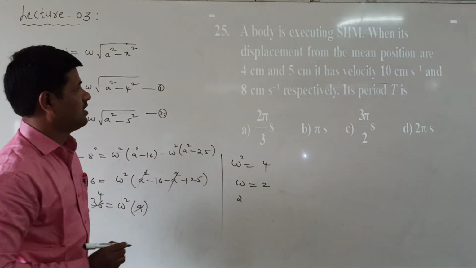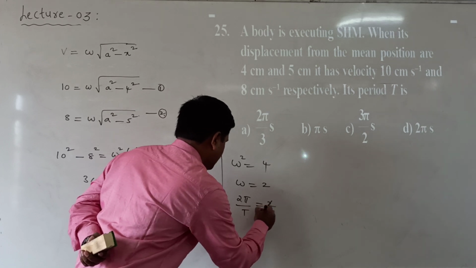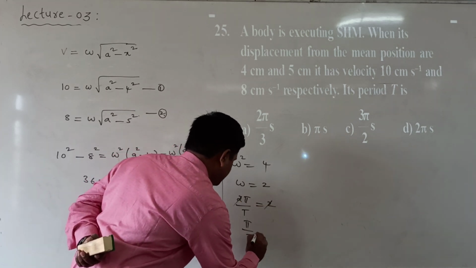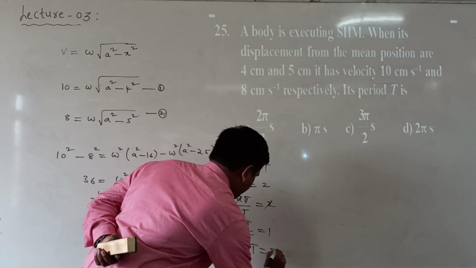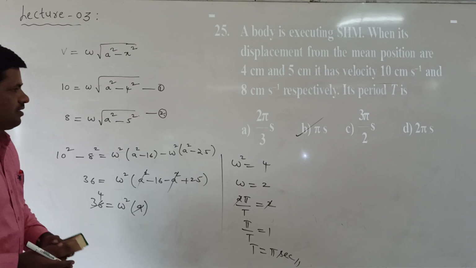Now what is being asked? The time period is being asked. Here 2 pi by T is equal to 2. The 2 gets cancelled, so pi by T is equal to 1, and T is equal to pi seconds. Which option is correct here? Option B is correct.